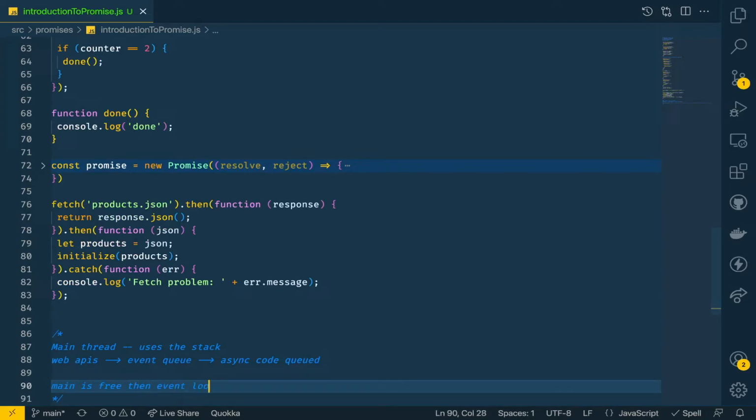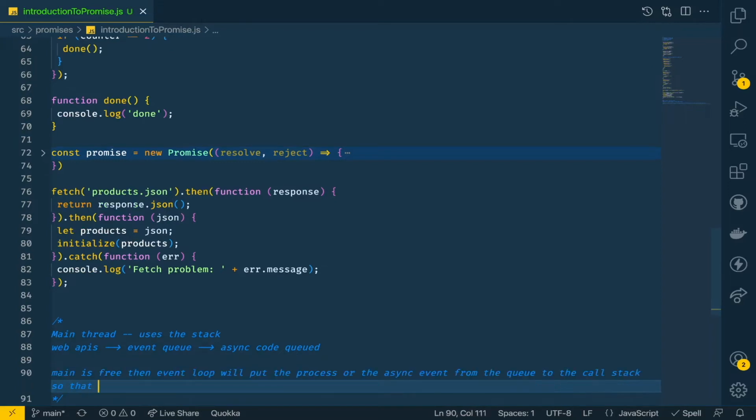Once our main thread is free, then the event loop will put the process, or the async event rather, from the queue to the call stack, so that the main thread will take care of the processing. So that's how things happen.